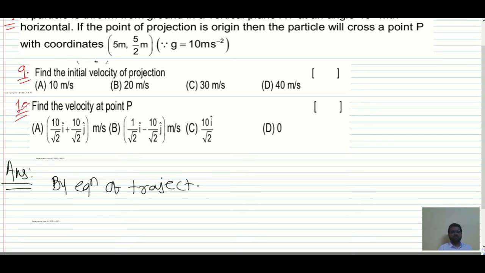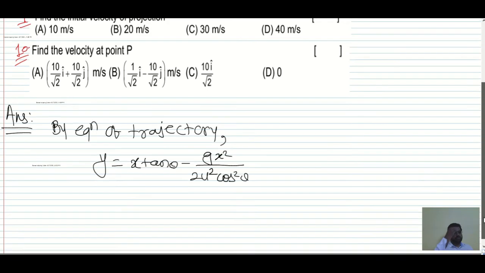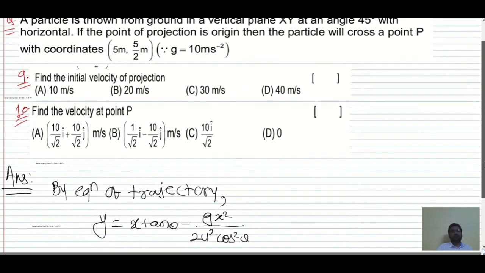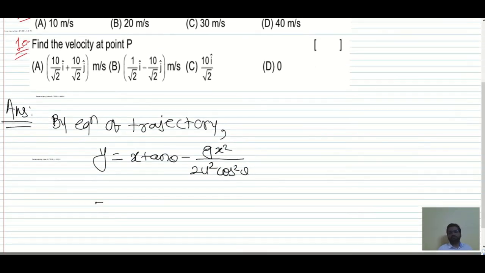we can conclude that it is y is equal to x tan theta minus gx squared divided by 2u squared cos squared theta, right? So what is y and what is x over here? See, y is 5 by 2, x is 5, tan theta minus g x squared as in 5 only, so 5 squared divided by 2u squared cos squared theta.